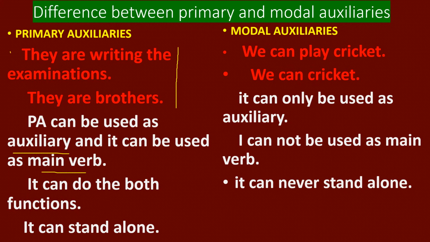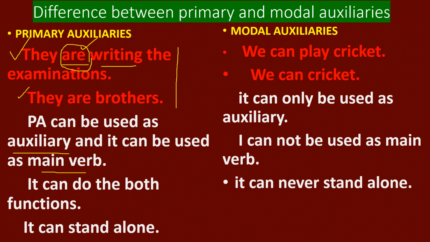In the first example, they are writing the examinations. Here are is the primary auxiliary. It is used as the auxiliary only because here there is writing, that is the main verb. It is used along with the main verb. So are is an auxiliary verb or helping verb.